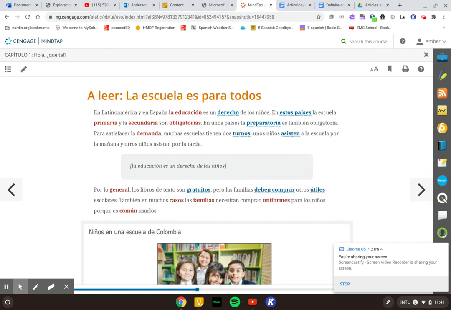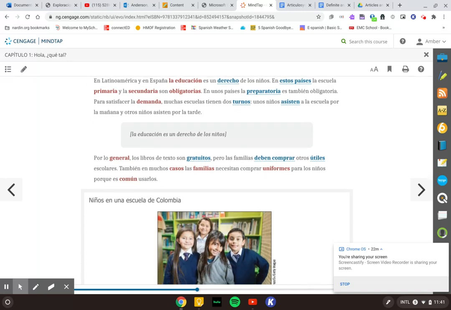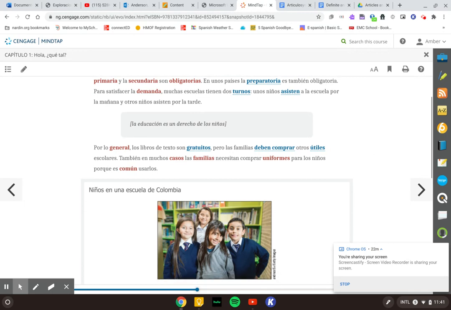So we have los libros de texto. That's an example of the books. Son gratuitos. They are free. Pero las familias deben comprar, they must buy, otros útiles, supplies, escolares para la escuela. También en muchos casos las familias necesitan, they need, the families, las familias, that's an example of our definite article, comprar uniformes para los niños porque es común usarlos. It's common to use them.